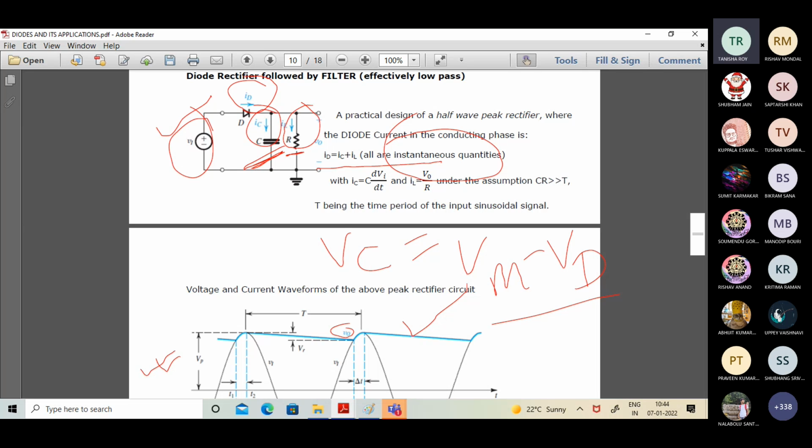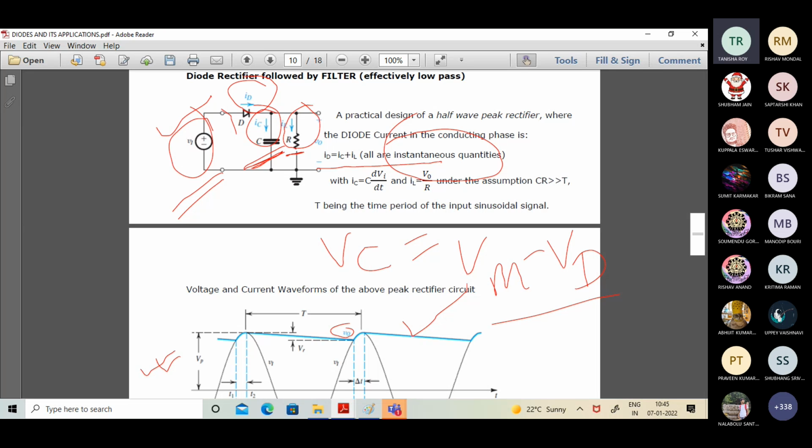So once it attains the potential VM, what's going to happen? The VI now is going to fall beyond VM. At the very next time point after VM, the potential at the anode end of diode D will fall below VM. It will come under VM. So when it comes under VM, immediately the diode will be in the reverse bias mode. It means the diode is no more conducting. So what's going to happen? There is no diode current.